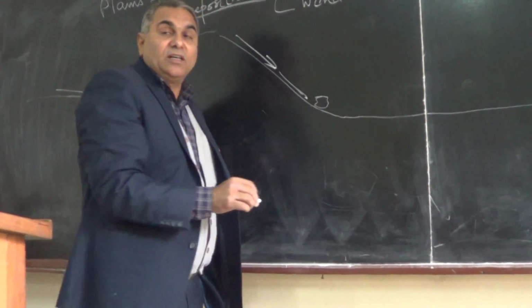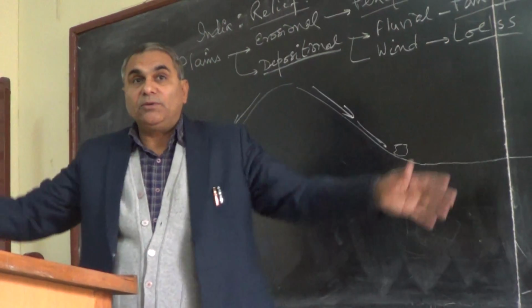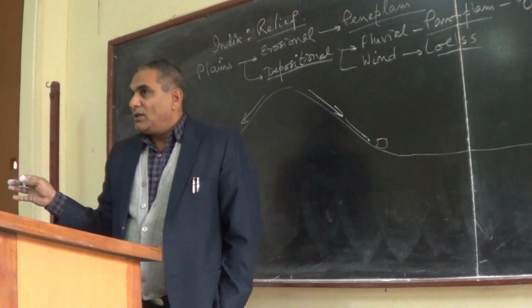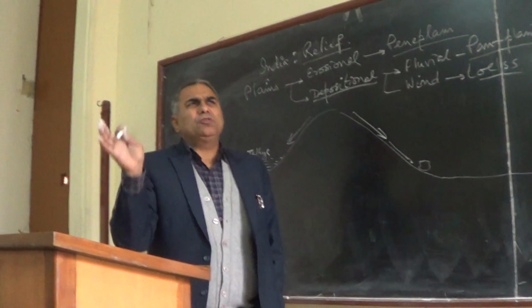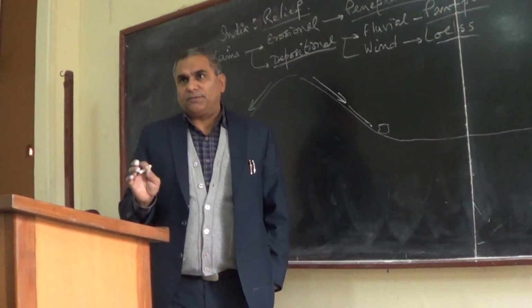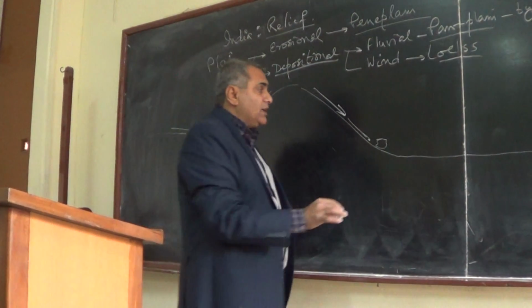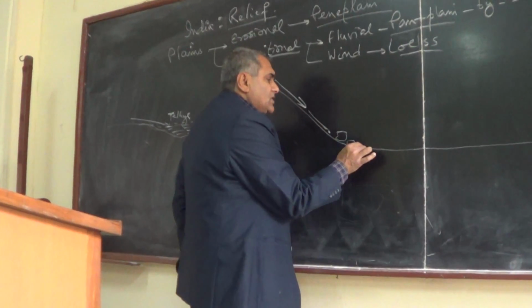You know, when Ganga entered the plain near Rishikesh, you can find, have you ever been to Rishikesh? Till you can say upper course beyond Rishikesh there is no deposition. The big boulders are visible in Ganga here and there around Rishikesh. Then smaller and smaller.